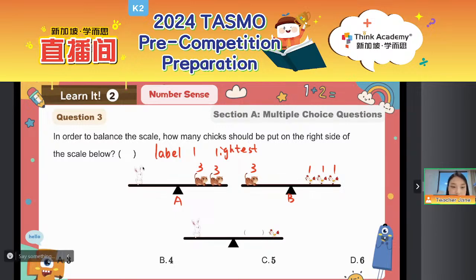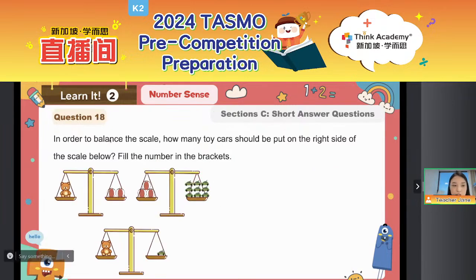Then we can see the rabbit should be 6. That is because 3 plus 3 equals 6, right? So if we know the weight for the rabbit is 6 and the chick's weight is 1, then 1 rabbit equals how many chicks? 6, right? Yes, perfect. So our final answer here should be D. Perfect, everyone.